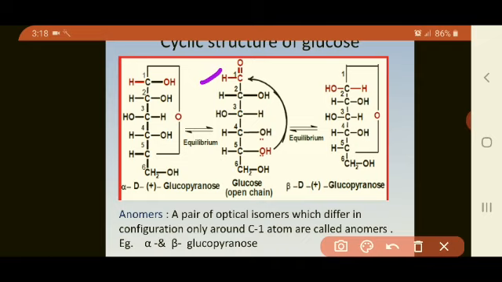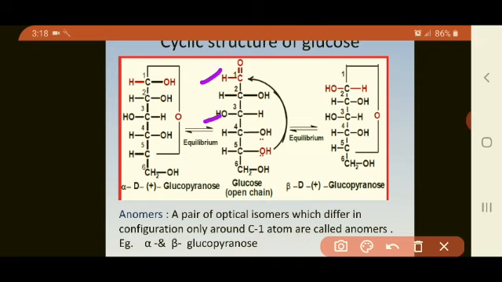There are a total of 5 hydroxyl groups: 1, 2, 3, 4 and 5. Now, in this structure, the OH group attached to the third carbon atom is always on the left hand side. All the remaining OH groups are on the right hand side when we draw the straight line structure.